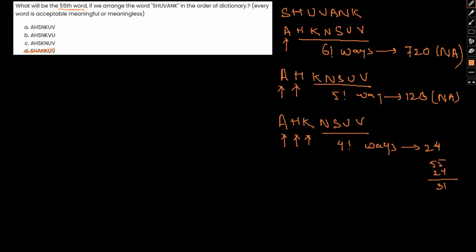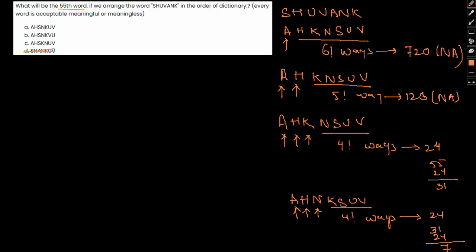Let me do one thing. Let me replace this K with N. So let me fix A in first place, H in second place, and N in third place. Then we have K, S, U, and V, which again can be arranged in 4 factorial ways, that is again 24. How many remaining words do we have? We have 31 minus 24, that is, we have 7 words remaining.